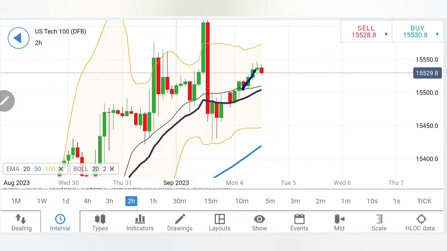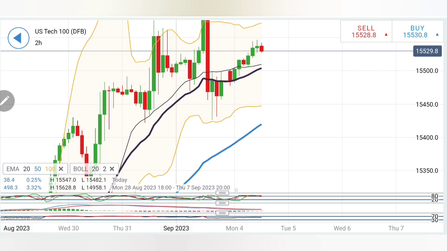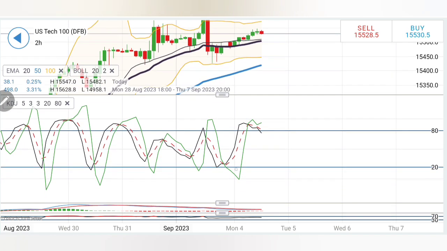Look at the 2-hour chart. See bullishness getting diminished. First red candle. I will wait for the next candle to start. Possibly it might try to pull the prices a little down, taking it to 15,480, 440 levels.